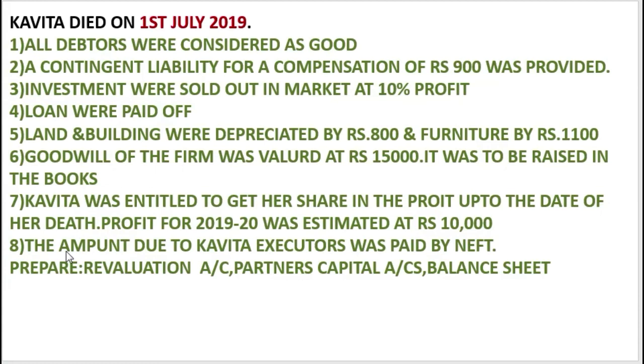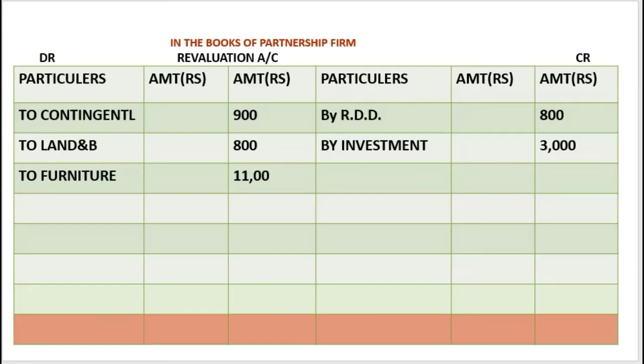Okay, now what they are saying, the amount due to Kavita's executors was paid by NEFT. So first we'll have to close the account and then only we'll get the amount which has to be paid. So let us close the revaluation account first. We get the total over here as 3,800 and balance we get as 1,000.